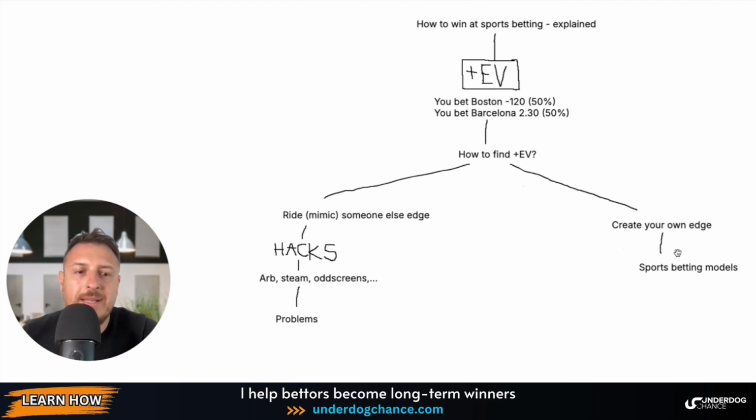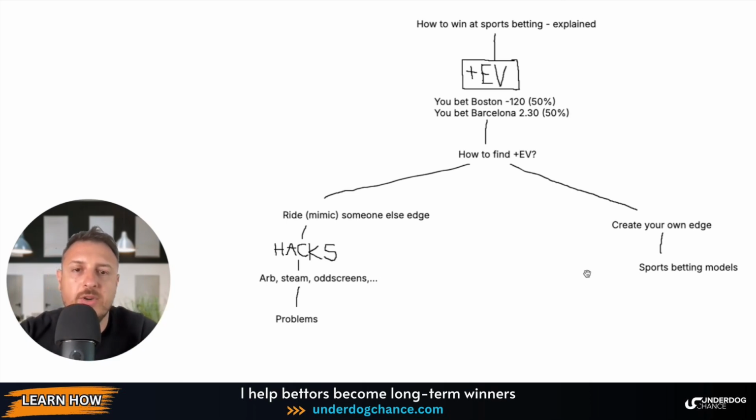And the second path is creating your own edge, where you actually learn the betting skill, sports betting models, make your own analysis, a unique way of betting, and then you actually become a sharp bettor, because those basically mimic those bettors. And if you're serious about sports betting, you actually want to become a sharp bettor at some point.